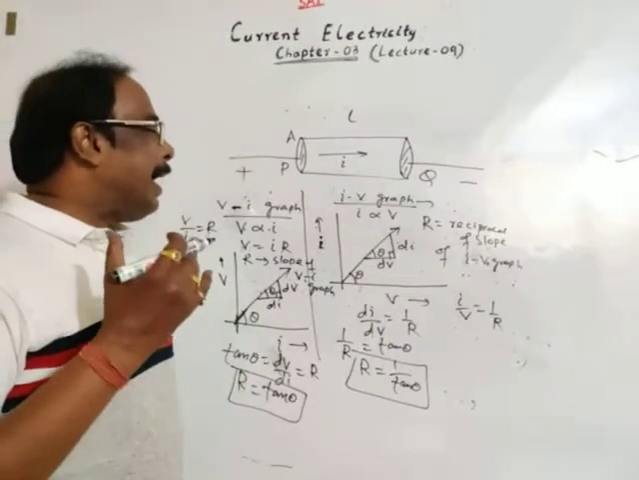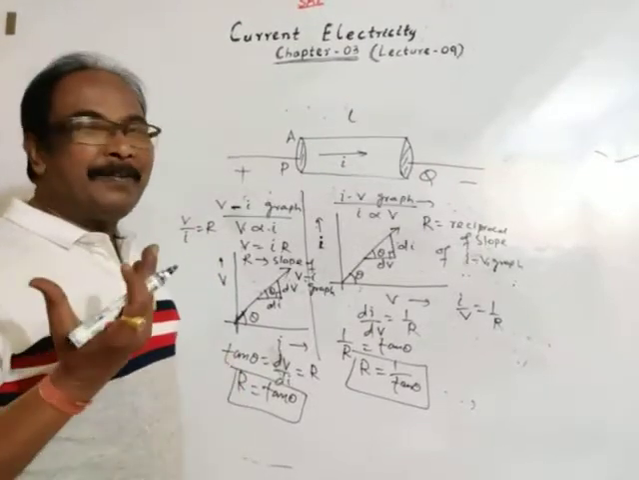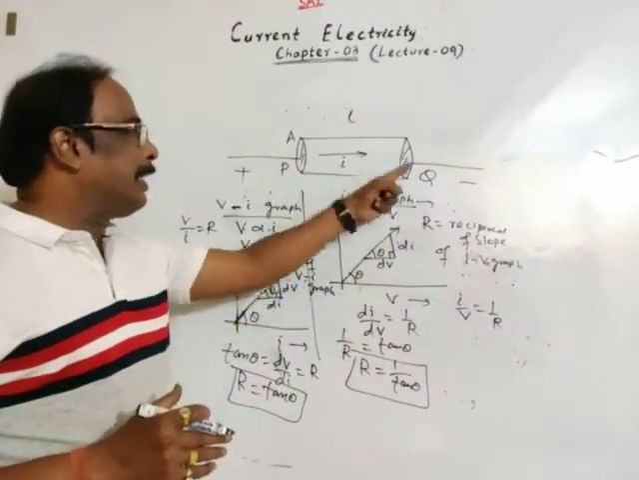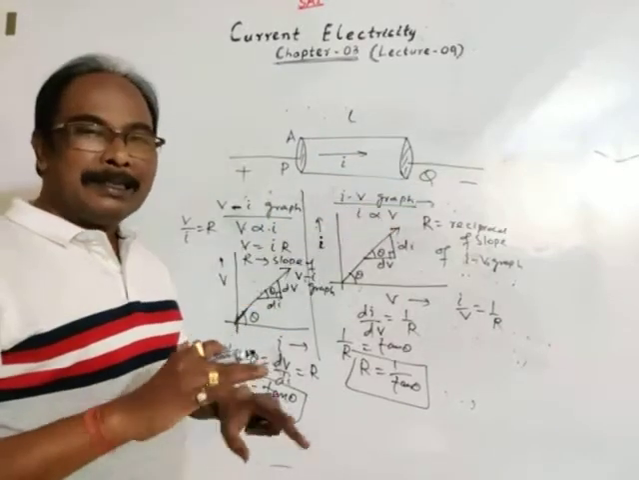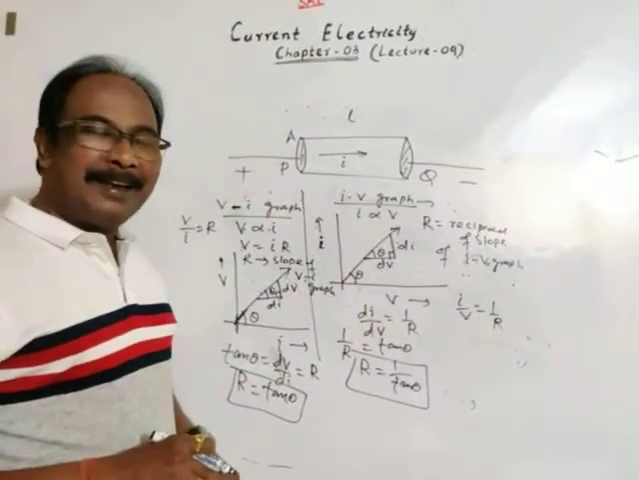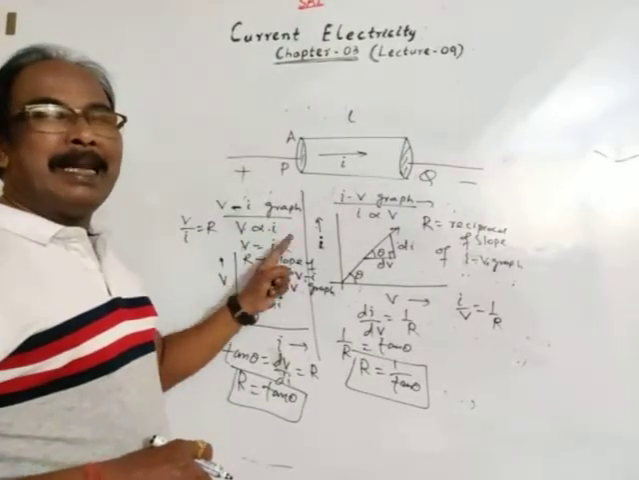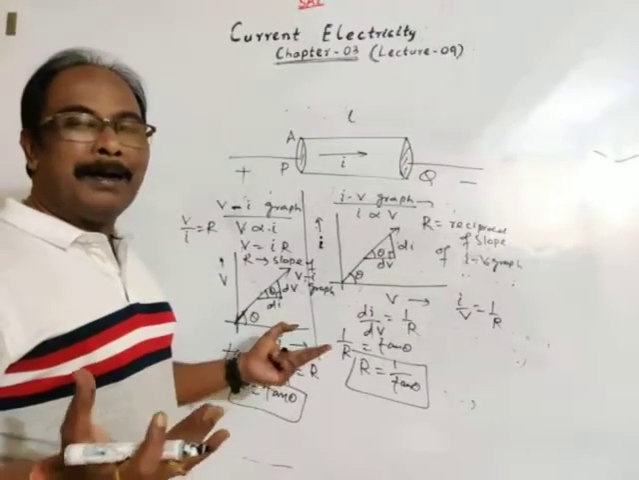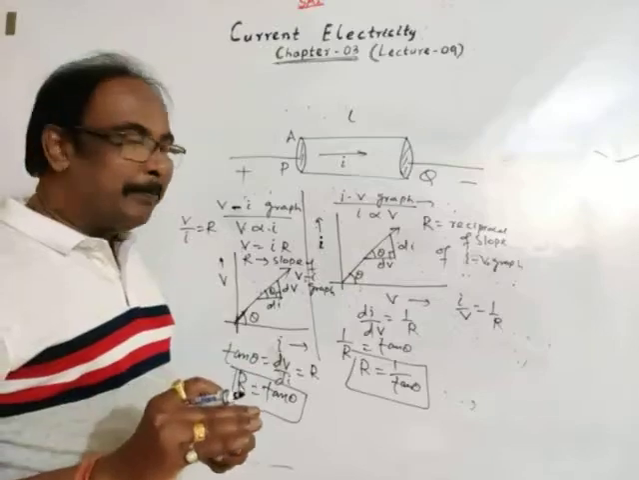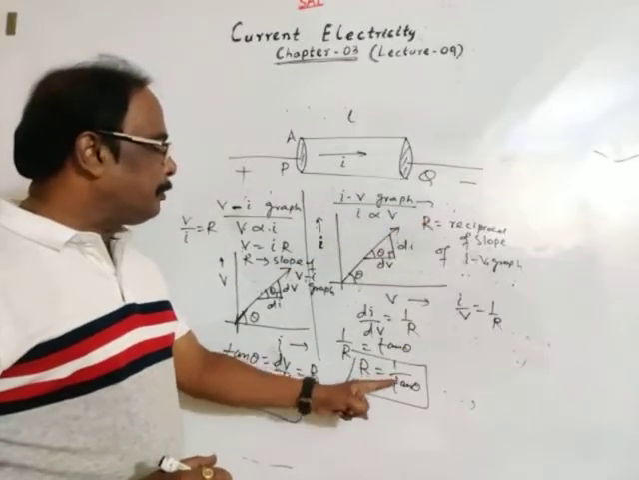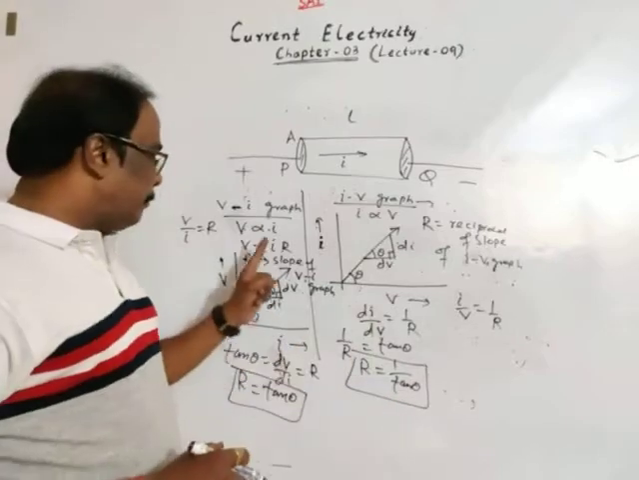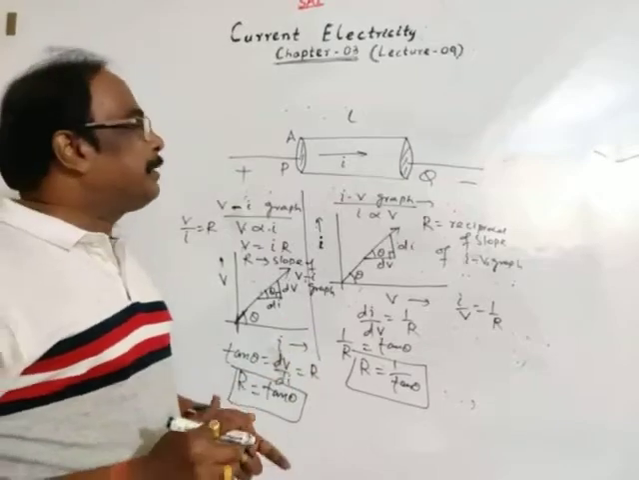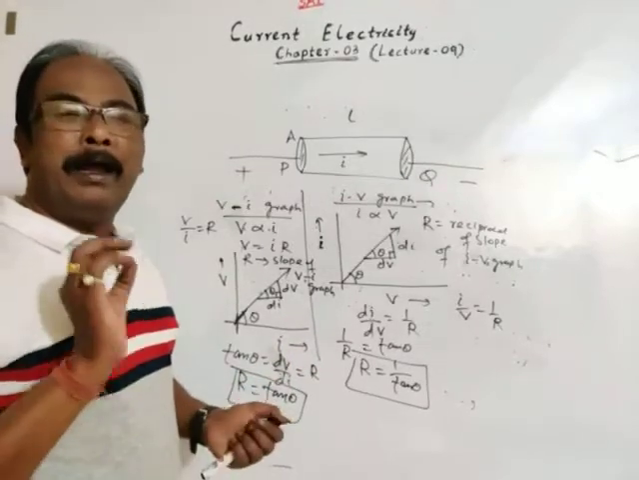Okay. So I is proportional to V: current flowing in a conductor is directly proportional to the potential difference between the ends of the conductor, provided all physical conditions remain the same. Similarly, potential difference is directly proportional to the current flowing in the conductor, provided all physical conditions remain the same. From the IV graph, resistance is the reciprocal of the slope of the graph. From the VI graph, resistance is the slope of the graph. Okay. So this is the fundamental thought behind Ohm's law.